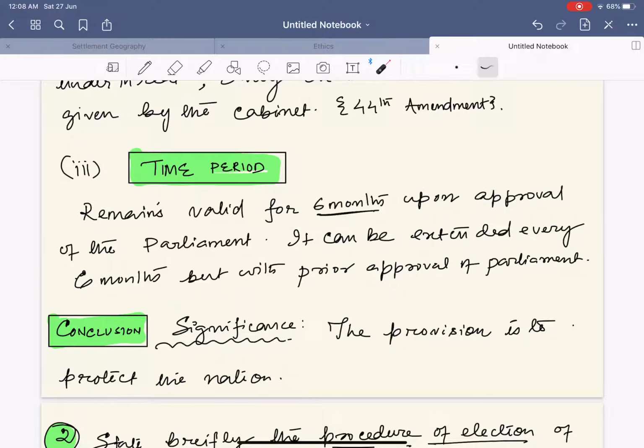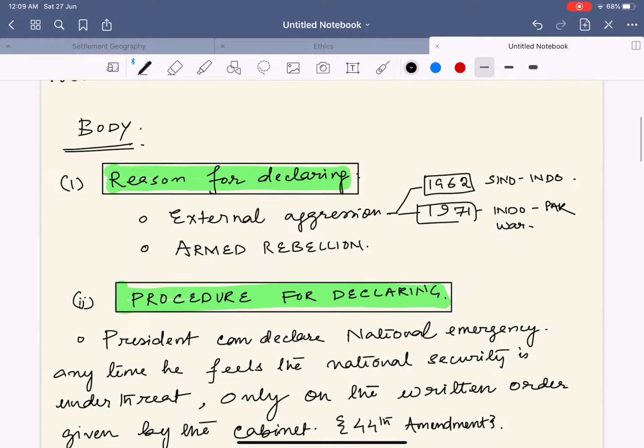Next, conclusion. What can we write in the conclusion? That's basically the significance. So I would write: the provision is to protect the national security of India. Hence, it remains very much significant. Done. Simple. Within 100 words, your question is done.